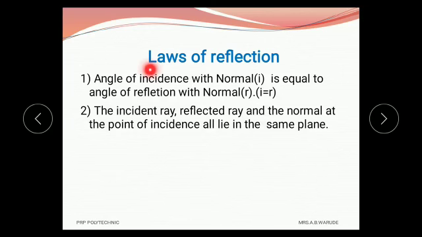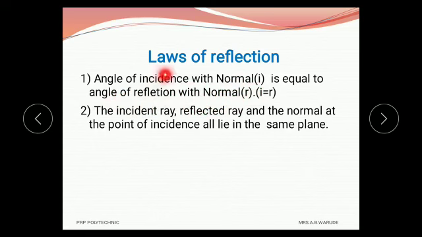There are two laws of reflection. The first law states that the angle of incidence with the normal is equal to the angle of reflection with the normal. The angle of incidence is denoted by i, and the angle of reflection is denoted by r.